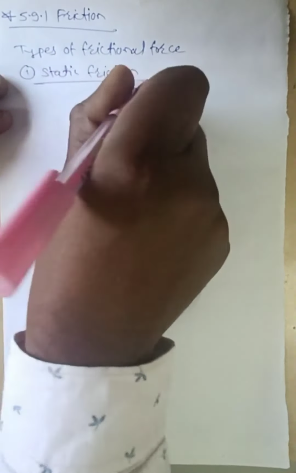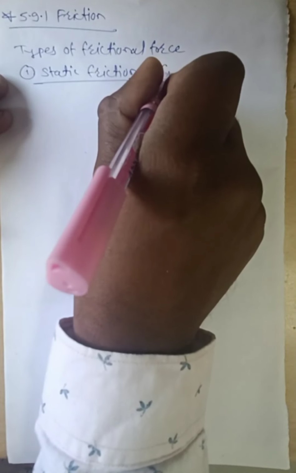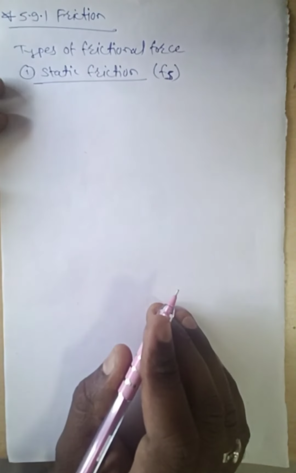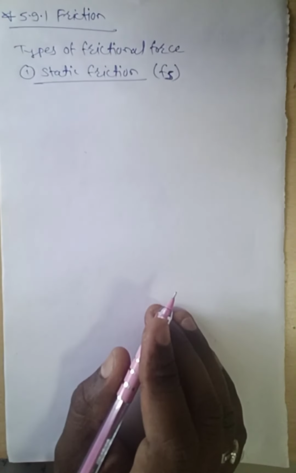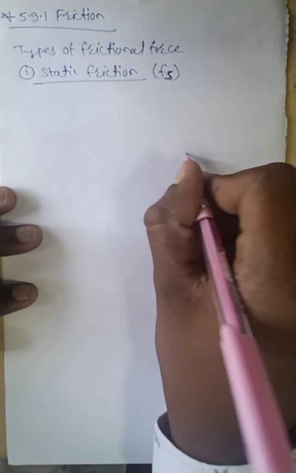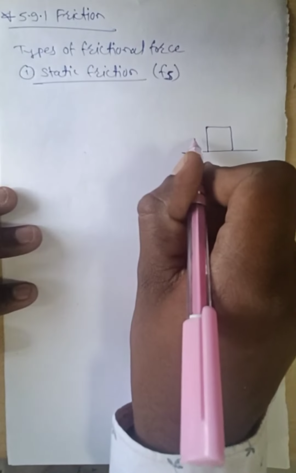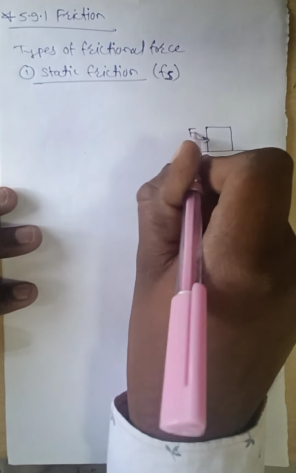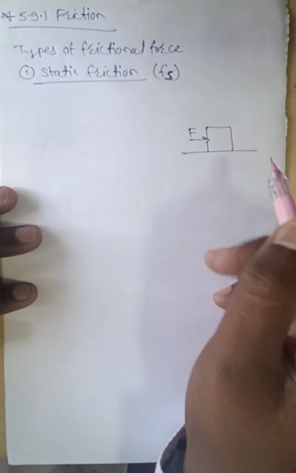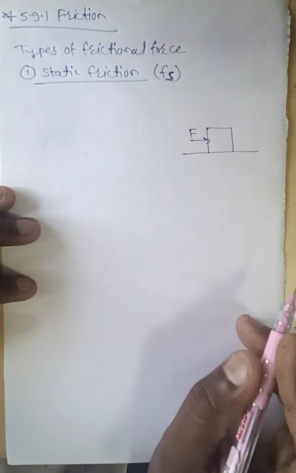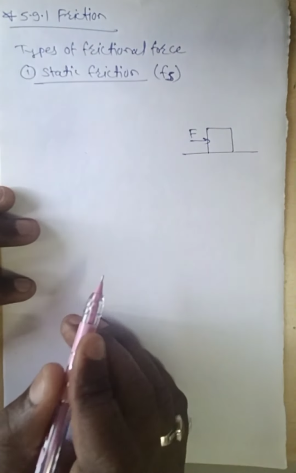The first type is static friction, and it is denoted as Fs, F suffix S. What is meant by static friction? If the body is on a horizontal plane and you apply a force on that body, if no friction force is present, then the body will move in the same direction as the applied force.